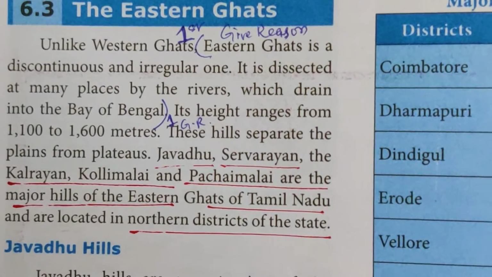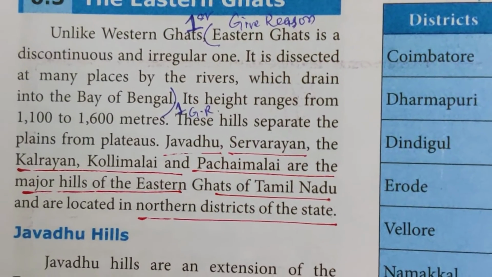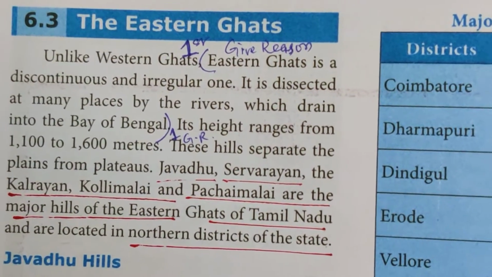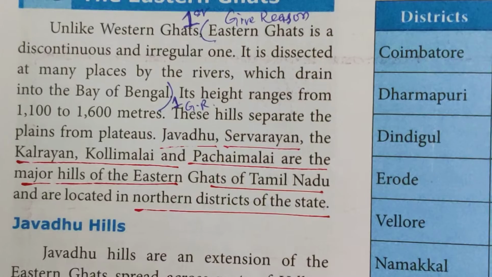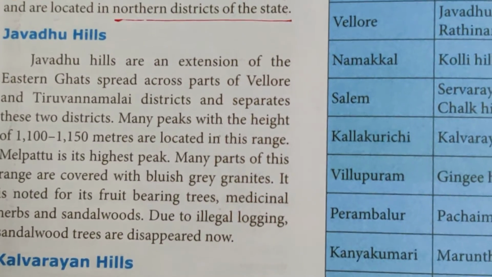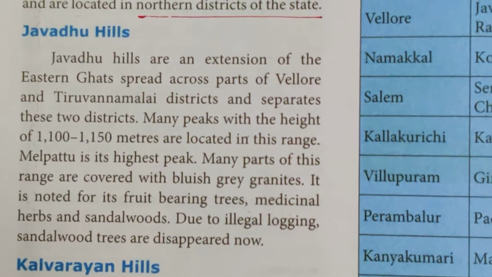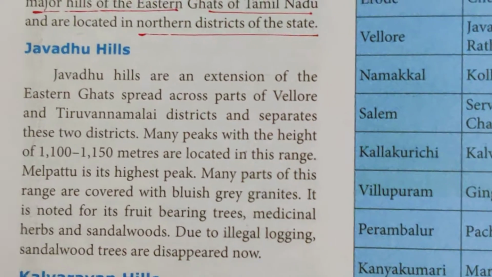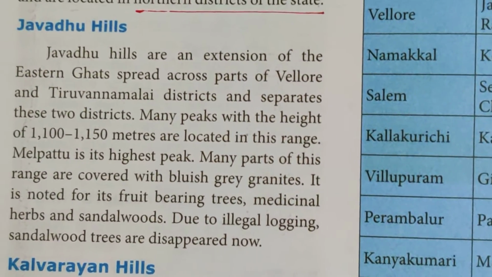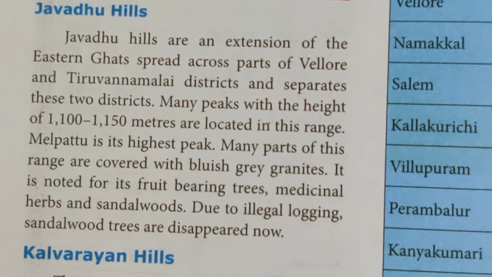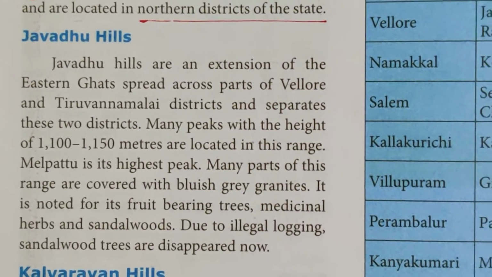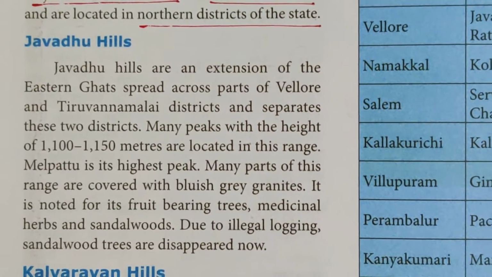So Javadu, Shervarayan, the Kalrayan, Kollimalai and Pachamalai are the major hills of the Eastern Ghats of Tamil Nadu. These are located in the northern districts of the state. So first thing we are going to talk about the Javadu hills. These hills are an extension of the Eastern Ghats which spread across parts of the Vellore and Tiruvannamalai districts and separate these two districts. Many peaks with a height of 1100 to 1150 meters are located in this range. Melpattu is its highest peak.